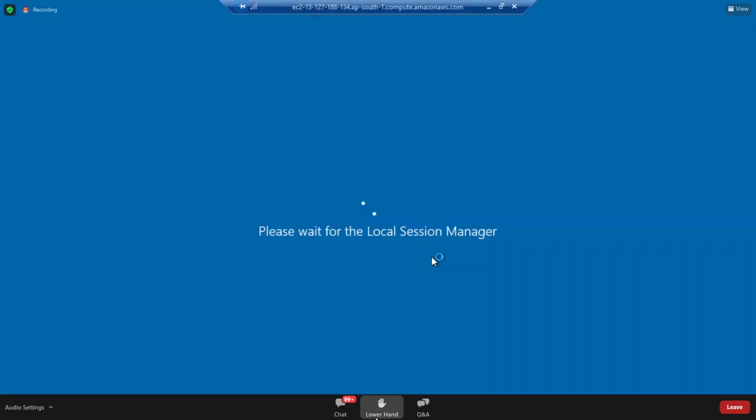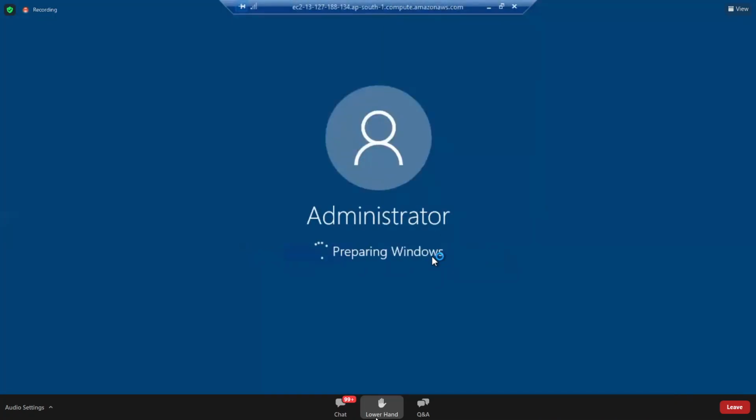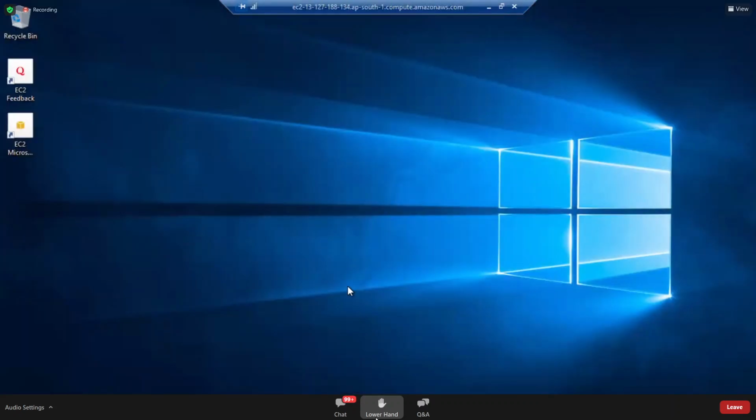You are entering into a remote Windows machine, which is running somewhere in a Mumbai data center. Please experience it. Let's wait. You have successfully connected to the remote machine.